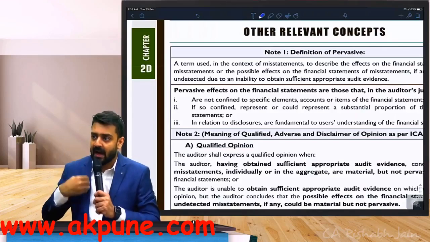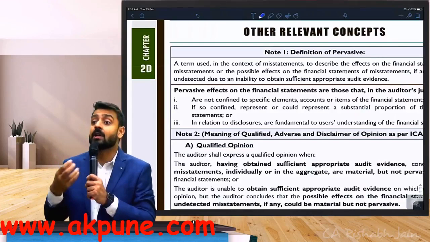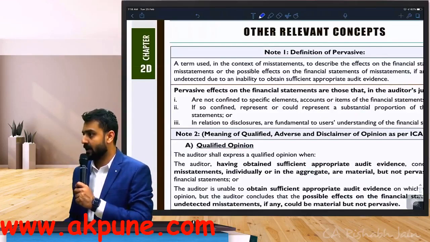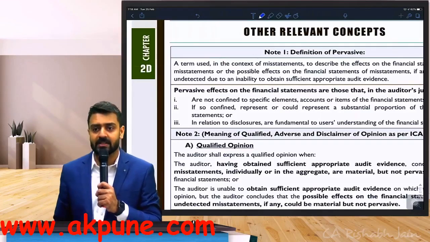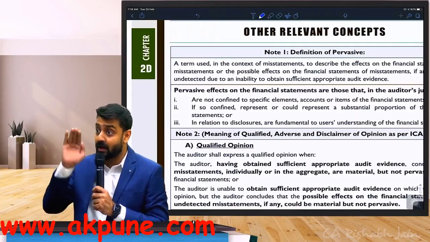For example, I come across a mistake related to provisioning, or non-compliance of an accounting standard. For example, inventory valuation. Can there be overvaluation or undervaluation?